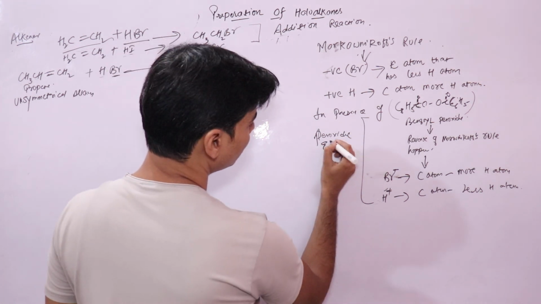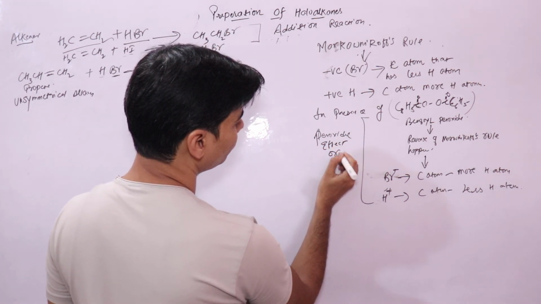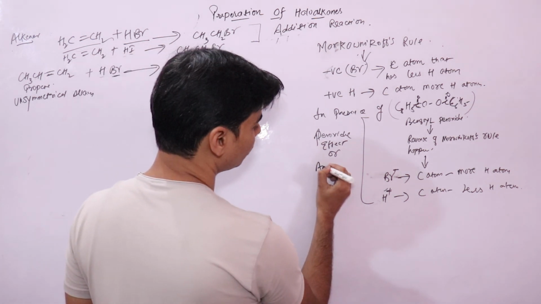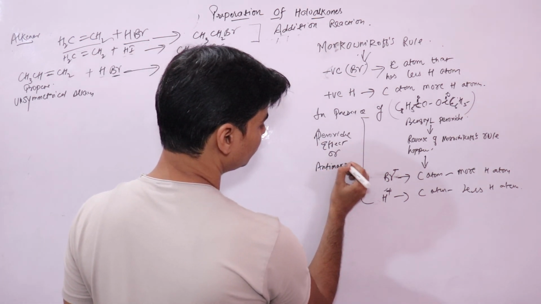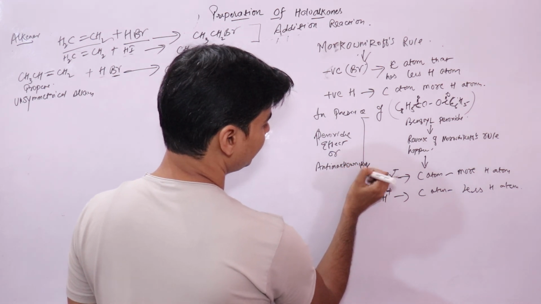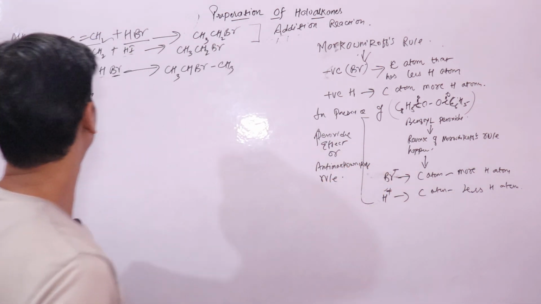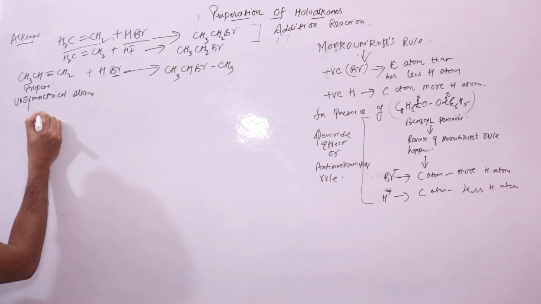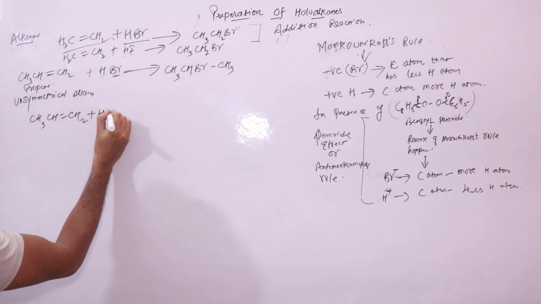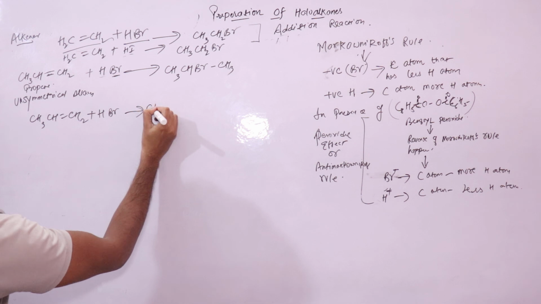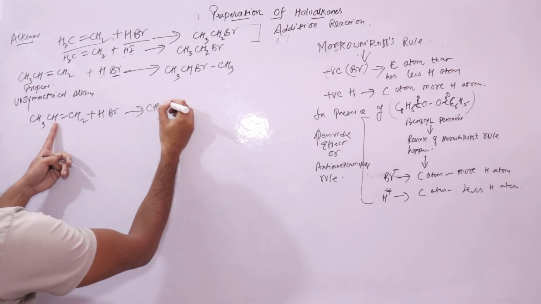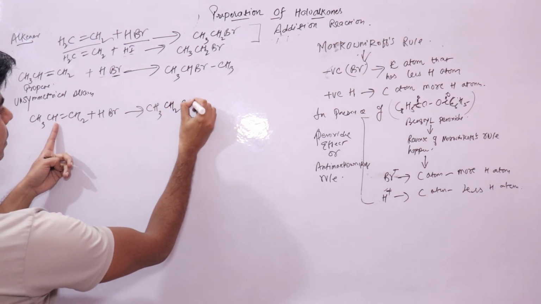So this would be your peroxide effect, or since this is opposite of Markovnikov's rule, we will call it the anti-Markovnikov rule. So the product would be: your hydrogen will come to this carbon atom, and your Br